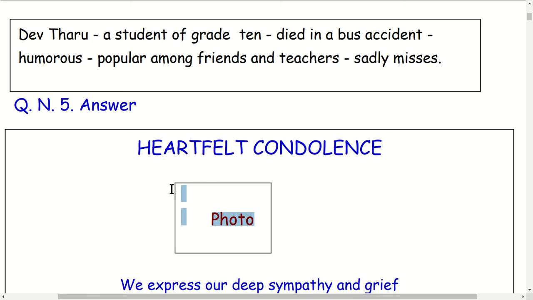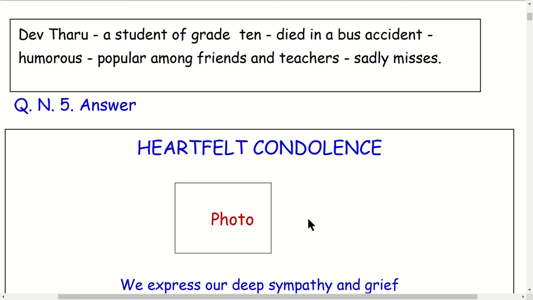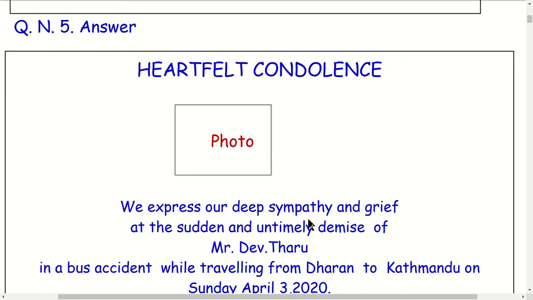Just draw a small box and write the word photo within it. Maybe on this side the date of birth and the date he passed away, but it is not mentioned in the question, so we don't have to mention these things. After the photo, start writing. There is a special language, a special format and layout you should follow, so that you will get marks.